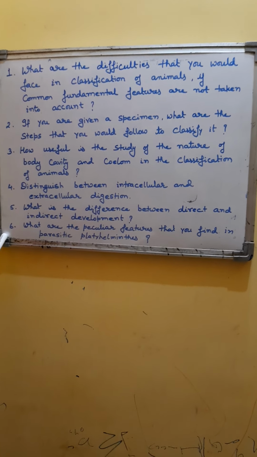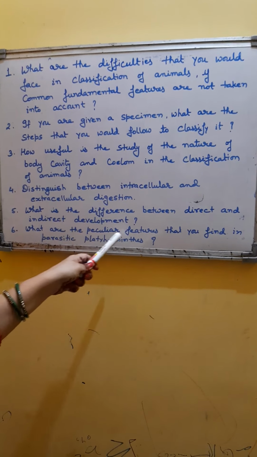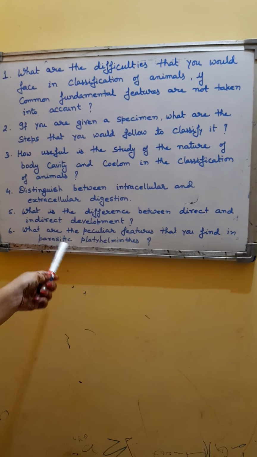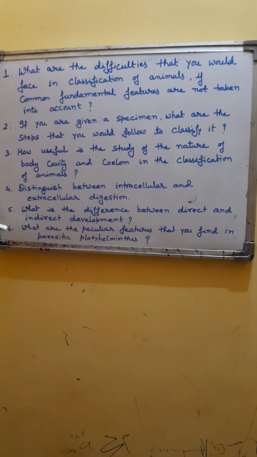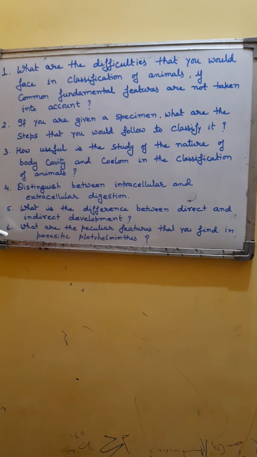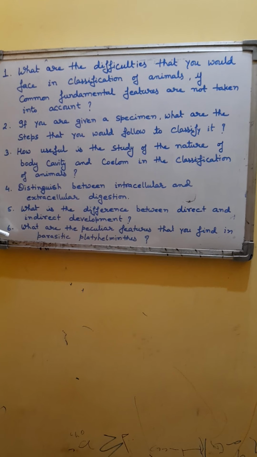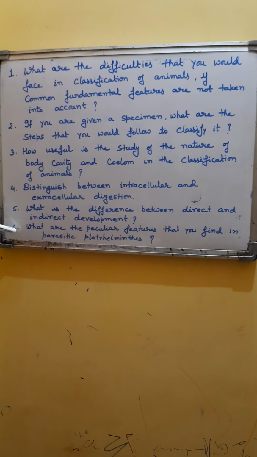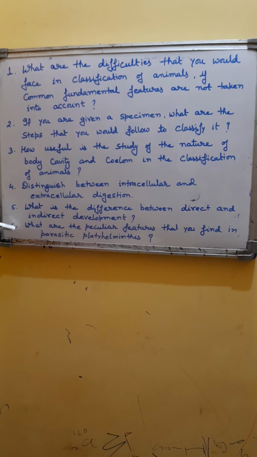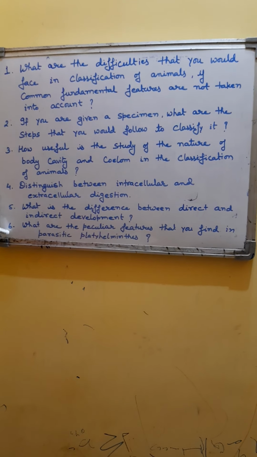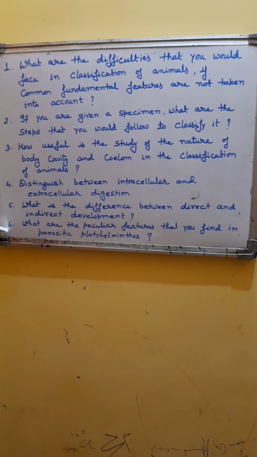The sixth question is, what are the peculiar features that you find in parasitic platyhelminthes? Platyhelminthes, as you know, are acoelomate organisms which have a flat ribbon-like body. Parasitic platyhelminthes have some special features which help them to lead their parasitic life.